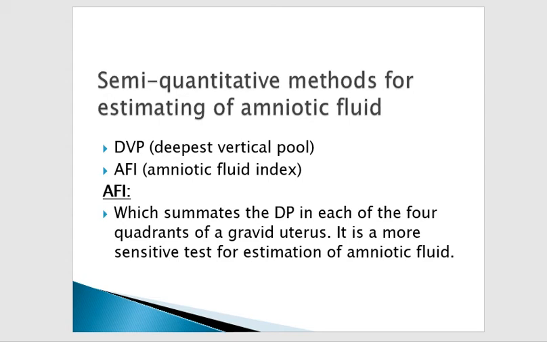Now, as I told you, the diagnosis is on ultrasonography by two measures: by the deepest vertical pool, and by the amniotic fluid index. How will we measure the amniotic fluid index? We will divide the gravid uterus into 4 quadrants, then measure the deepest vertical pool in each of the 4 quadrants, and then sum them. It is a more sensitive test for the estimation of the amniotic fluid.